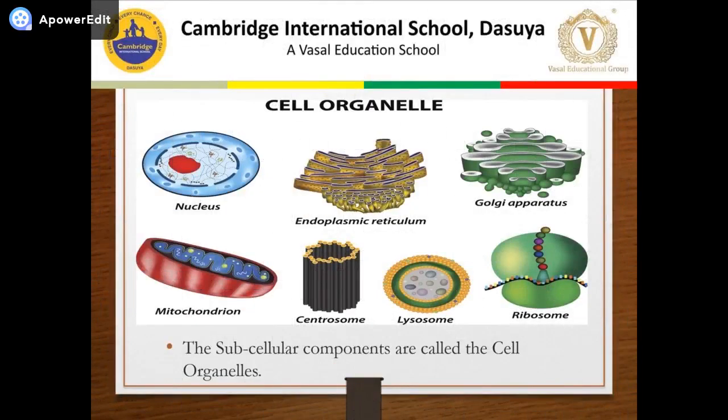Dear students, last time I covered the topics prokaryotic cell, eukaryotic cell and the cytoplasm. Now, what is present in the cytoplasm? Yes, subcellular components. These are called cell organelles. Today I'm going to discuss cell organelles. The first cell organelle I will discuss today is mitochondria. In every lesson I'll discuss at least one cell organelle.